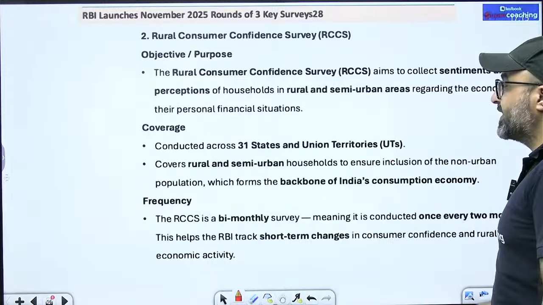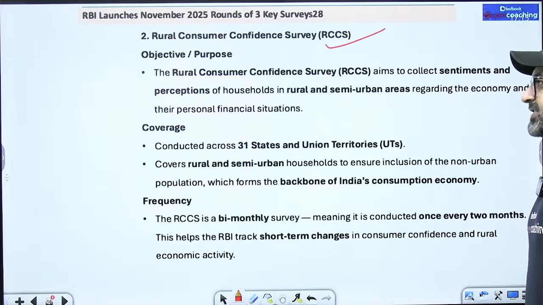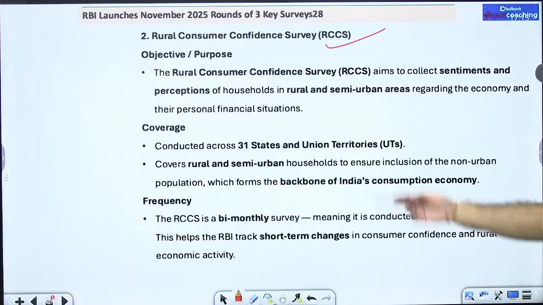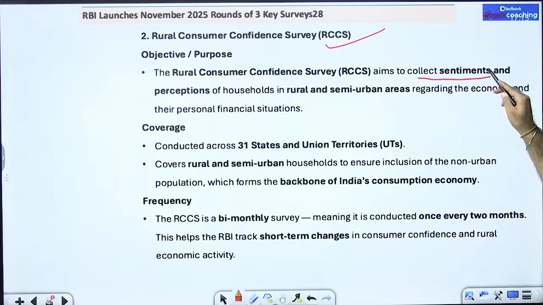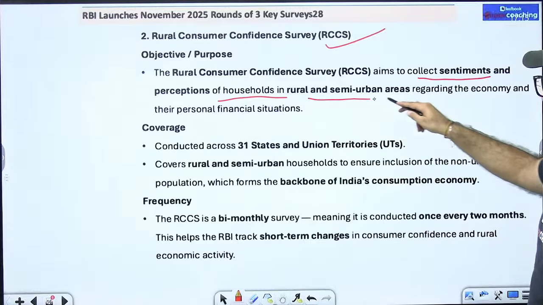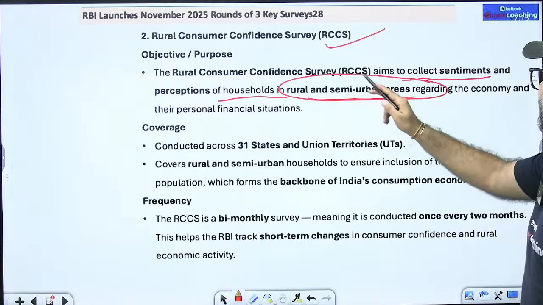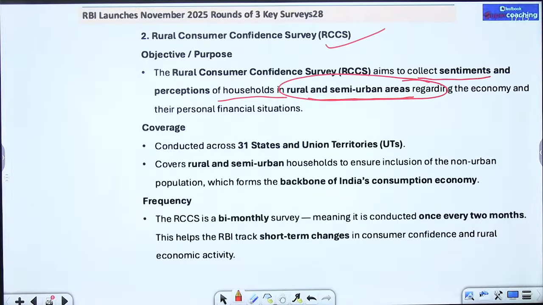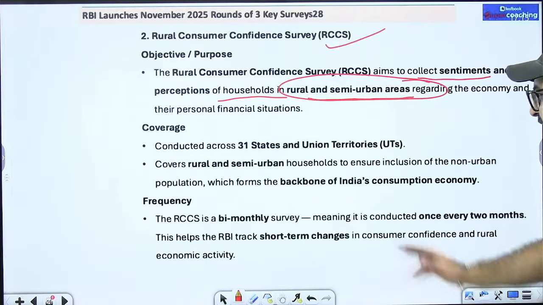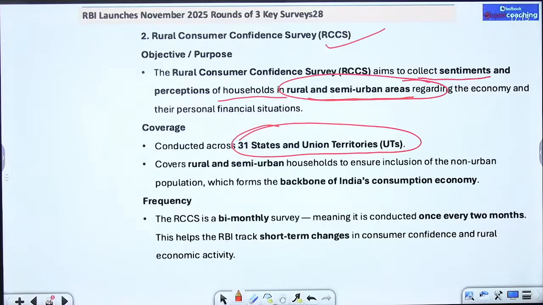If I talk about the second survey, it is the rural consumer confidence survey. As is clear by its name, it collects the sentiments and perceptions of households in rural and semi-urban areas, this is very important, regarding the economy and their personal financial situations. It is conducted in how many states or UTs? Sir, it is conducted in a total of 31 states as well as union territories.